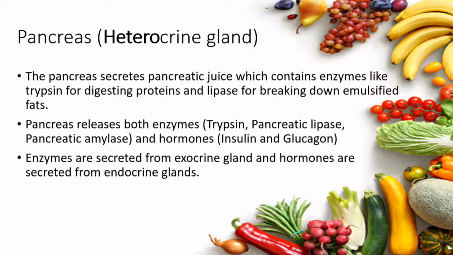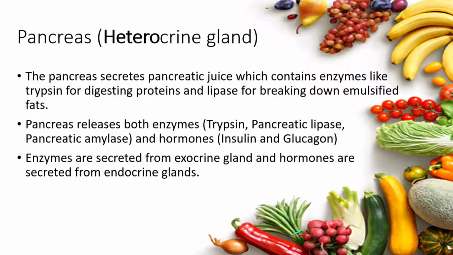Pancreas. The pancreas is also known as a heterocrine gland because it contains a combination of endocrine and exocrine glands. The endocrine gland in the pancreas is responsible for the secretion of hormones like insulin and glucagon. The exocrine part of the pancreas is responsible for enzyme secretion, for example, trypsin, pancreatic amylase and pancreatic lipase.